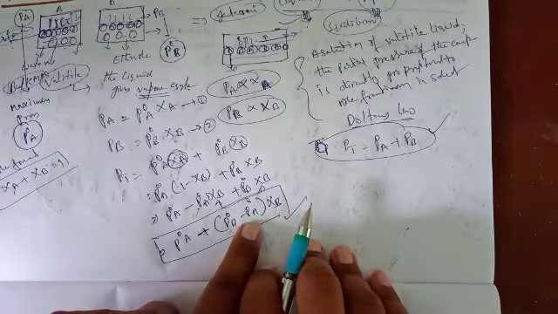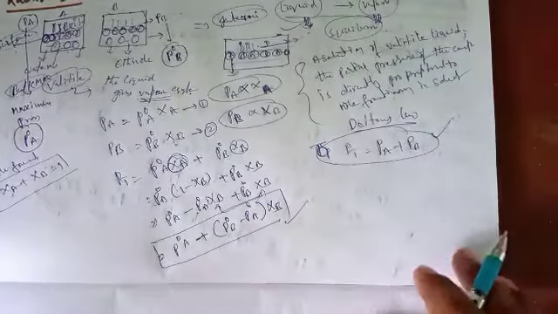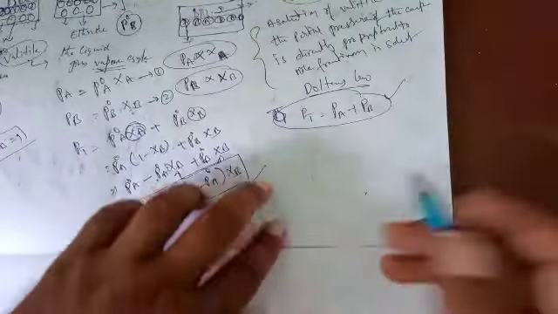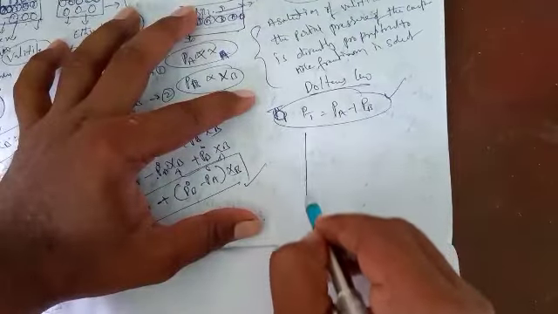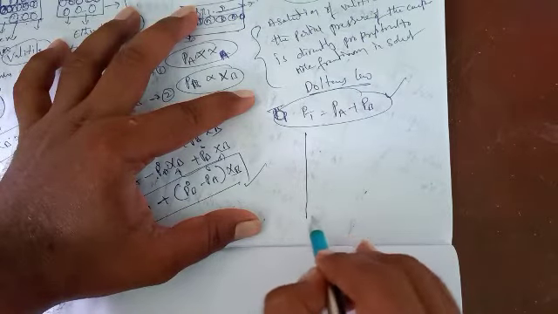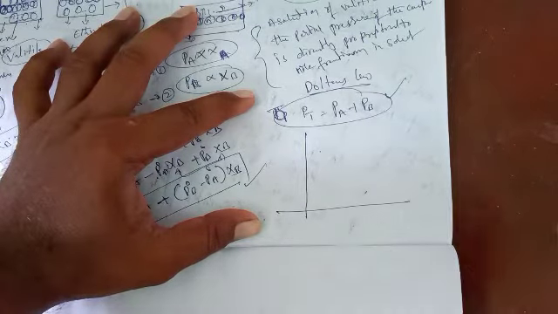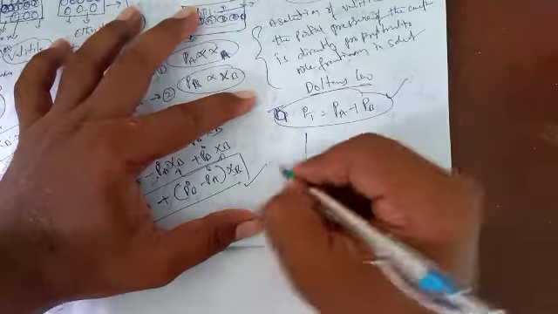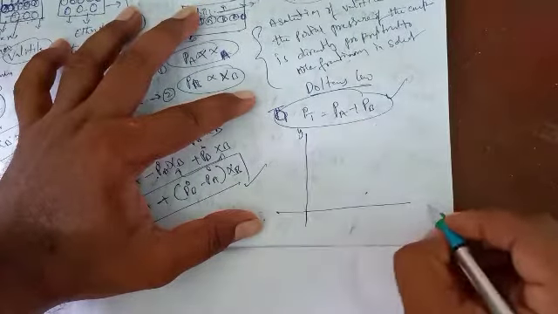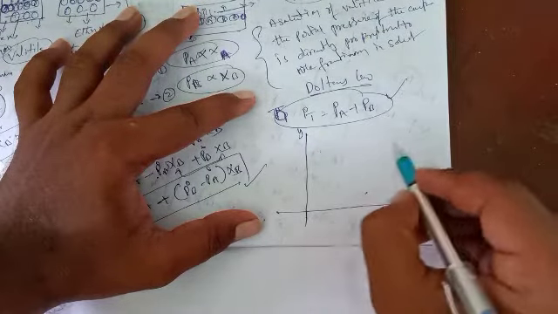Using this Raoult's law equation, we can draw a certain graph. Suppose you have taken a graph. This is the y axis, this is the x axis.